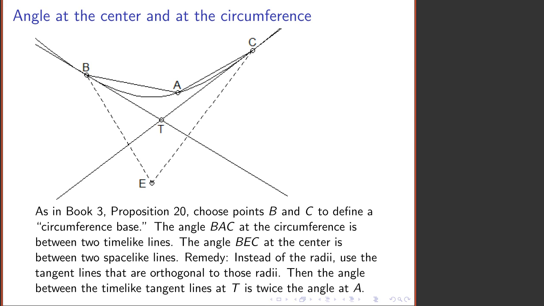And then the angle between the 2 tangents is equal to the angle between the 2 radii. And what we discover is the angle between these 2 tangents, which is equal to the angle at the center of the circle, is precisely twice as large as the angle between the 2 chords. And the proof of this is basically the same in Minkowskian geometry as in Euclidean geometry.